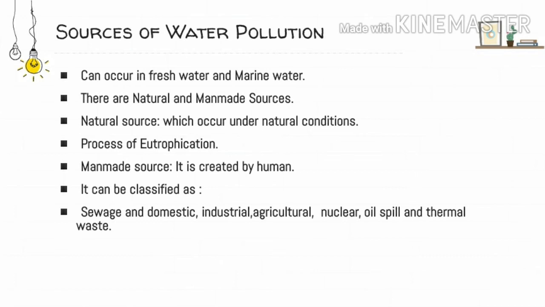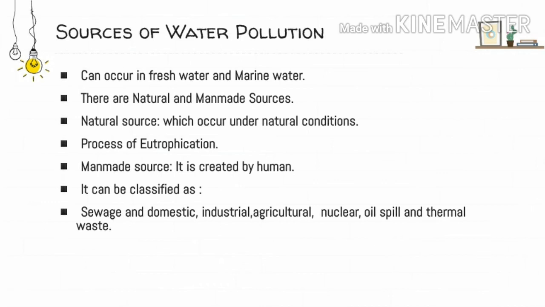Or sometimes, under natural conditions, the rivers and the lakes are aging. Okay, the aging process is taking place. That means the rivers are slowly carrying eroded rock material and depositing it in the lakes. That way, deposition of sediment is taking place in the lakes. When these sediments enter the respiratory system of aquatic animals, it harms the aquatic life, and that's why we say that the water has become polluted.